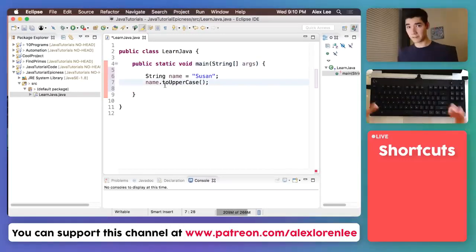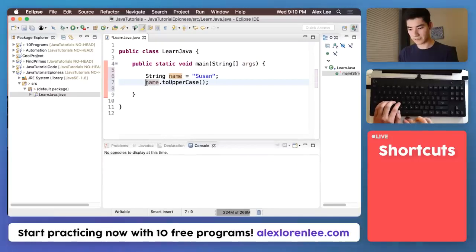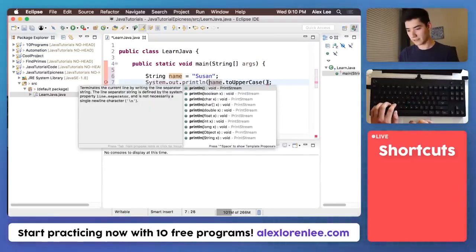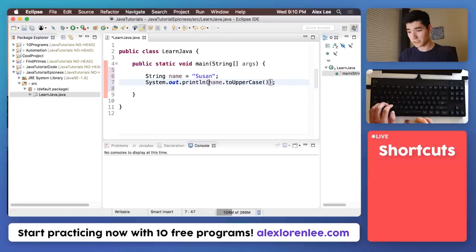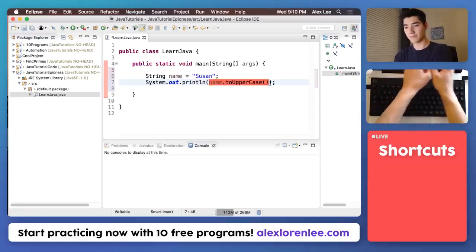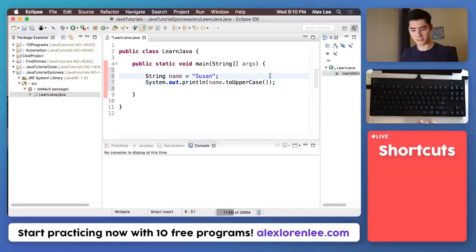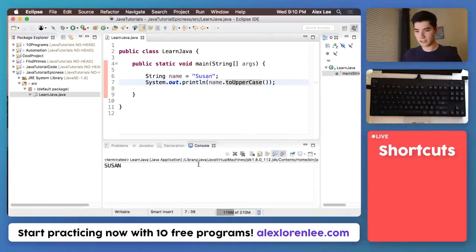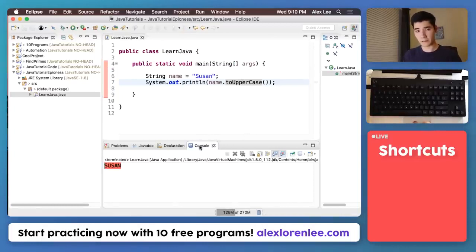Well, how do we see this working? There's this great piece of code to print out so you can see things. It's called System.out.println, and then some parentheses. We're pretty much just taking this and sticking it inside of the parentheses of this code. This just puts it on the screen for us. So I'm just gonna Control S or Command S to save it, and I'm gonna run it. And then in your console window, it might be called console, it might be called something else, but in a window, you should see your name to uppercase.